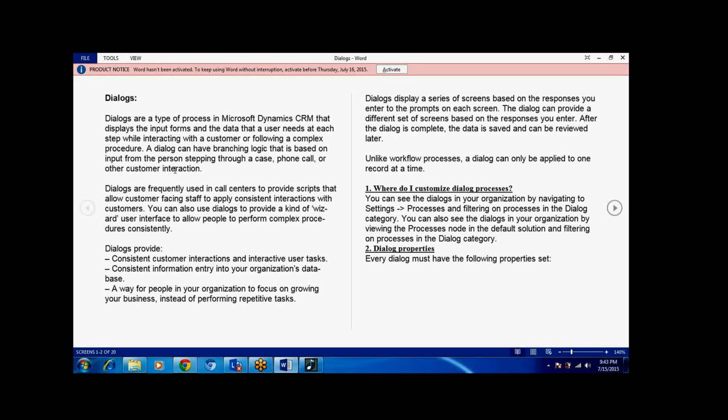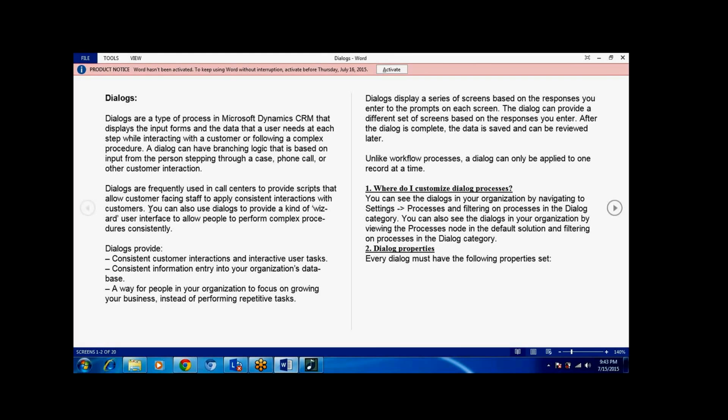Dialogues are frequently used in call centers to provide scripts so that customer-facing staff can have consistent interactions with customers, for things we perform repeatedly. You can also use dialogues as a kind of wizard user interface that allows people to perform complex procedures consistently.